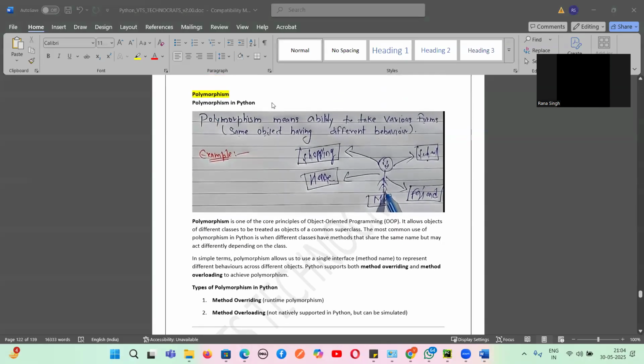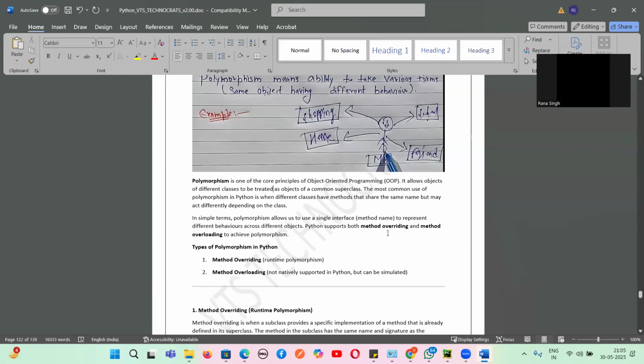So today we are going to learn a topic called polymorphism. Polymorphism is basically the ability to take different forms. So an object can behave in different ways, the same object. That is what we have taken as the first example. A person can go to school, then he behaves in a different way; shopping, home, friends, he behaves in different ways. That is one of the core principles of OOPS, which we are going to learn in Python. There are two kinds of polymorphism which are popular in Python, method overriding and method overloading.